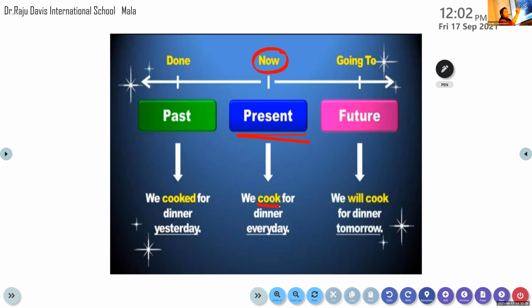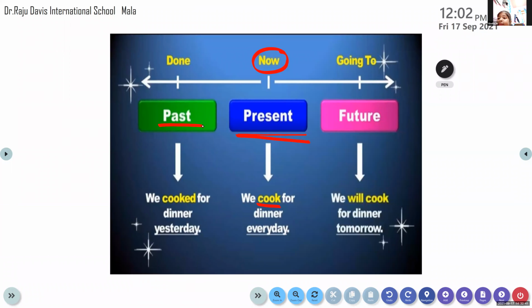Is that clear? The verb is in the present tense because it is the base form of the verb, cook. Okay, so we cook for dinner every day. It is in the present tense. Now let's move on to the next form of verb, which is called the past tense.